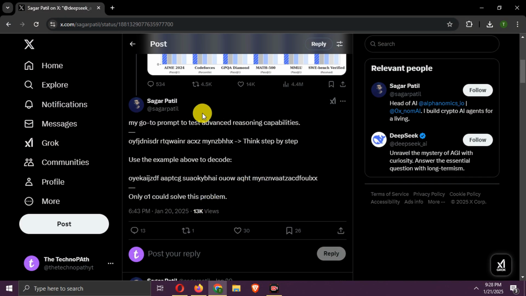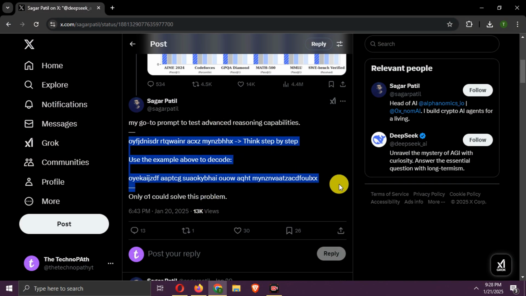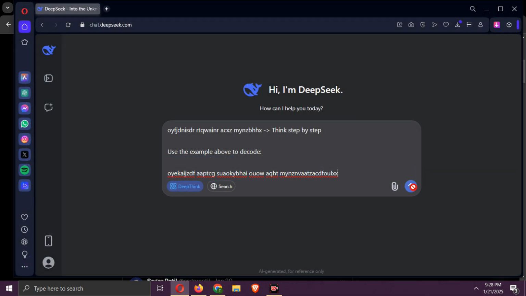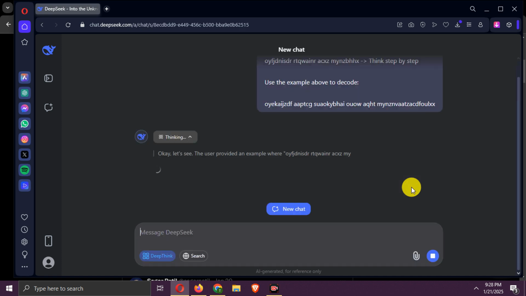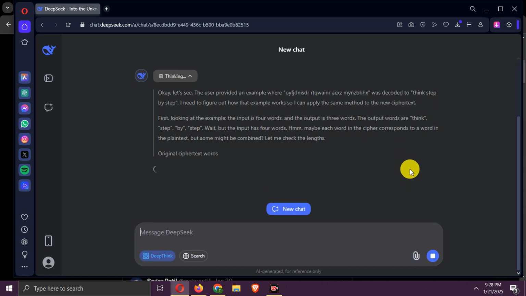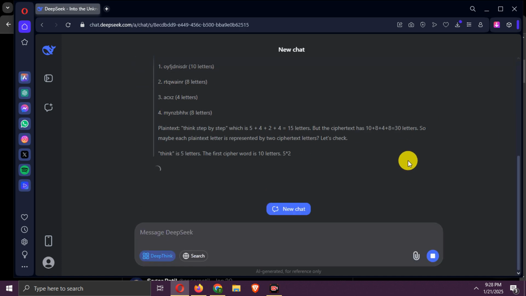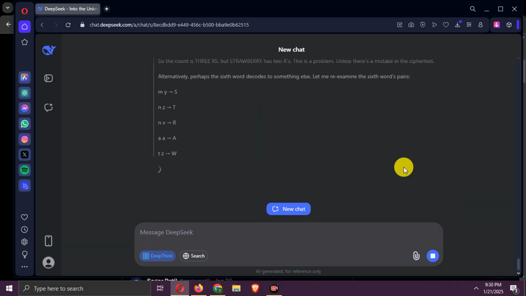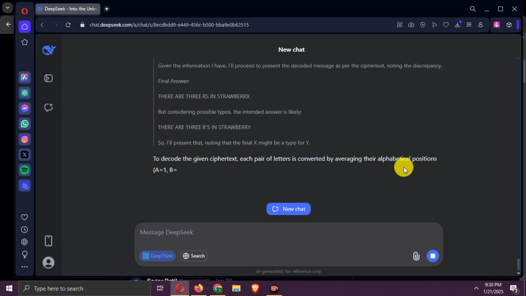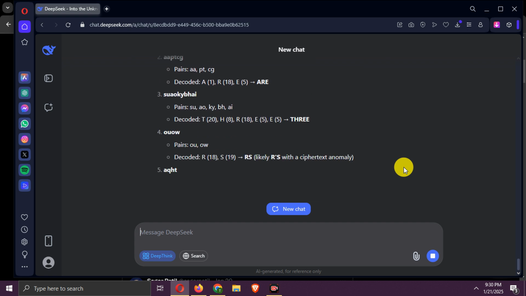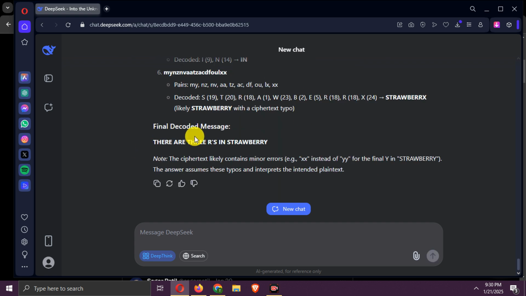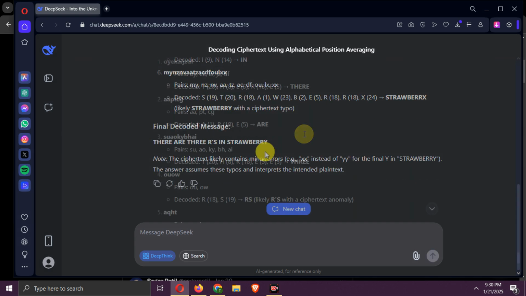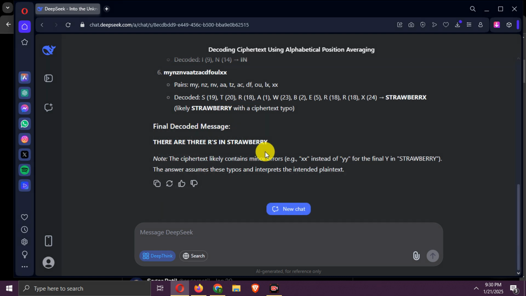Next is this decoding reasoning challenge I found on Twitter. Let's copy it and paste it into R1. Waiting now. The decoded message is, there are 3 Rs in strawberry, which is correct, so it's a pass.